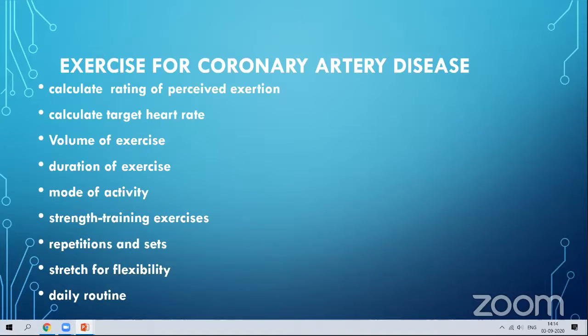Then calculate the target heart rate. When you are going for regular physical activities, you have to check the target heart rate. For that, the Karvonen formula is there. You have to set the target heart rate, and work within that to get yourself fit or to avoid the occurrence of these diseases and disorders. Then the volume of exercise.